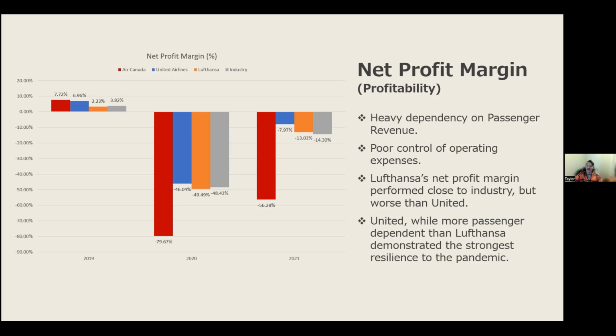While it showed slight recovery in 2021, it was only slightly better than the industry average. On the other hand, United Airlines had an industry average decline in 2020, but the strongest recovery in 2021. This performance demonstrates that Lufthansa's mediocre net profit margin performance could have been improved by better operating expense control, even with reduced ridership. Now I'll pass you along to Katie for liquidity.